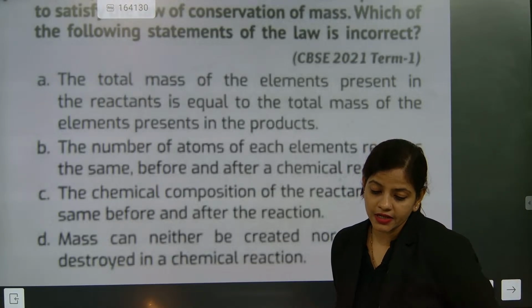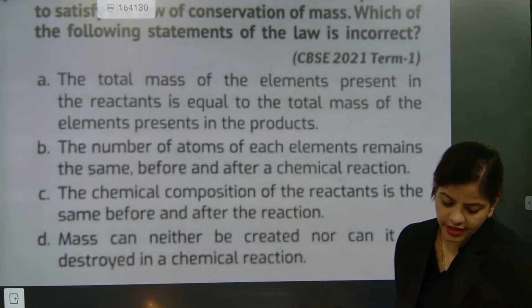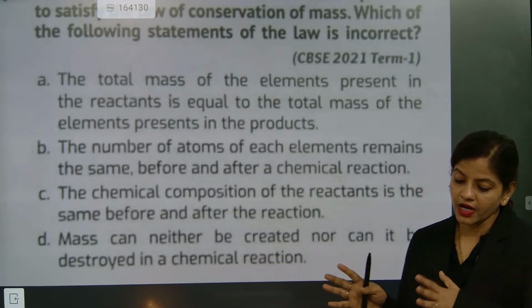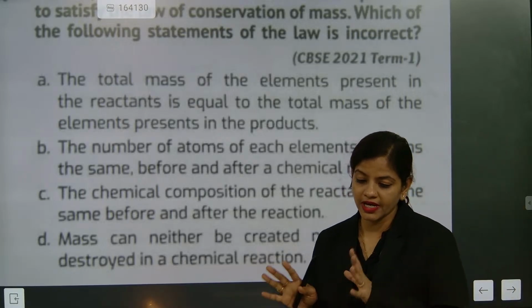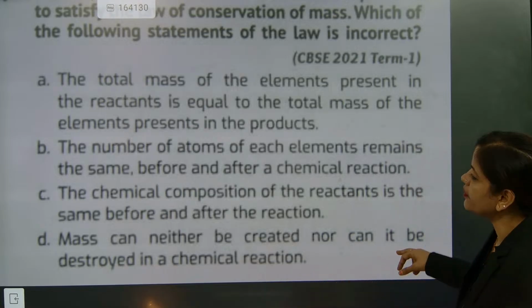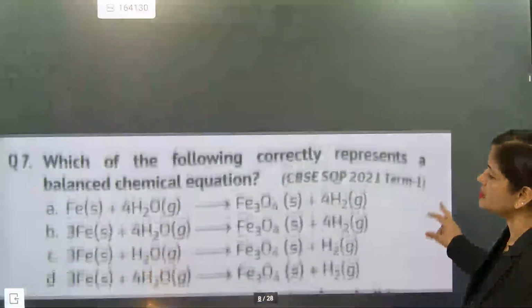Understood? What is exactly the answer here is the chemical composition of the reactants before and after the reaction. Understood or not? That's the most important thing. Absolutely correct. Very good, beta. So now we will go for the next question. Come on, answer this question.